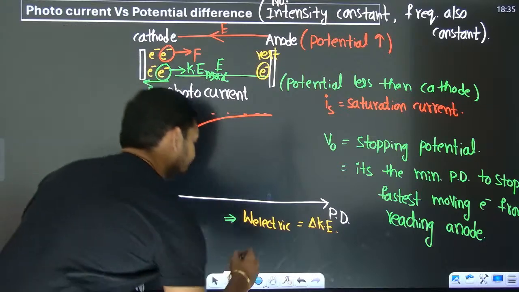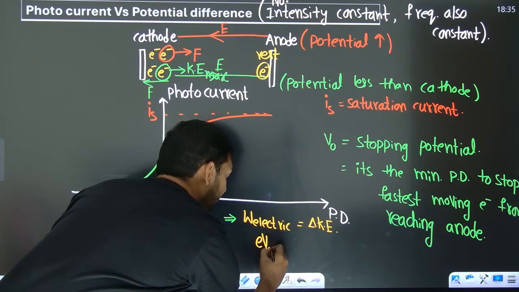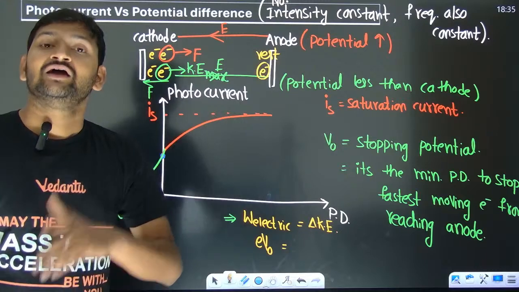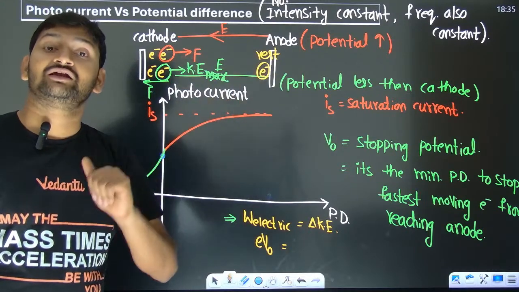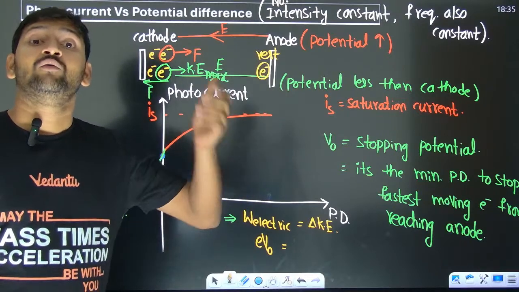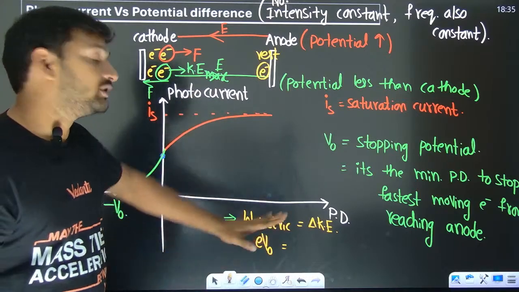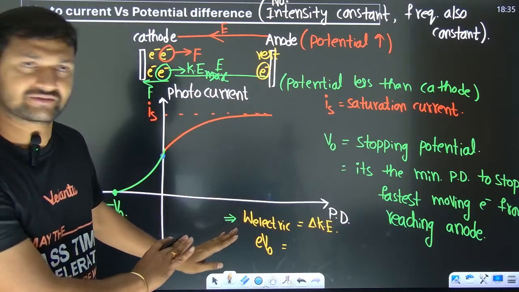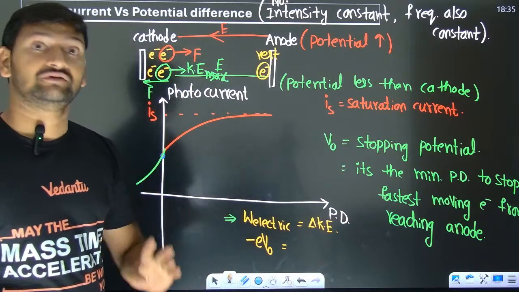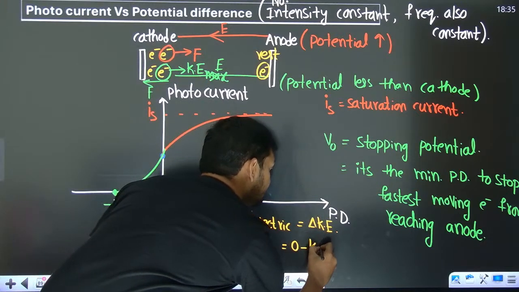And work done by the electric field overall is going to be Q times delta V. Q times delta V is the work done by the external force, and minus Q times delta V is the work done by the electric force or electric field. So if you put the signs, you are going to get minus Q into delta V. Okay. Final kinetic energy is what? 0. What is the initial kinetic energy?